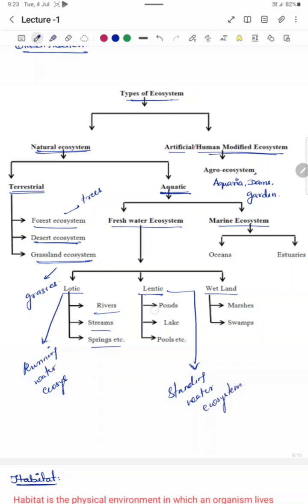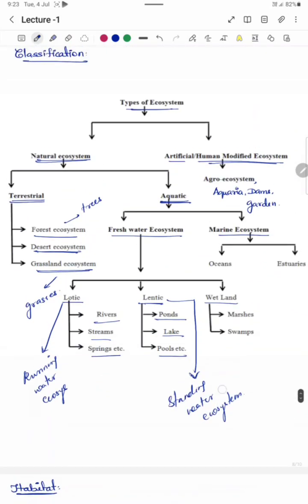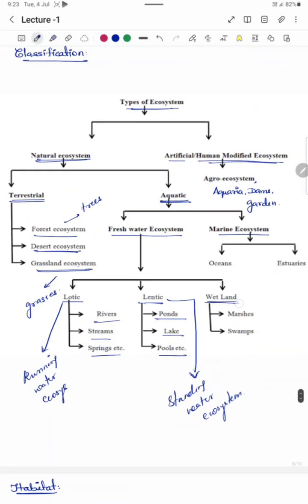For example, ponds, lakes, pools, etc. In case of wetland, the examples are marshes, swamps, mangroves, estuaries.